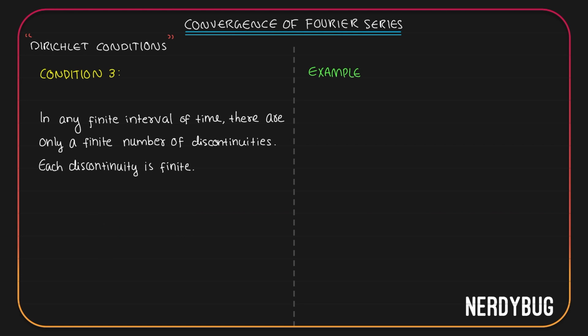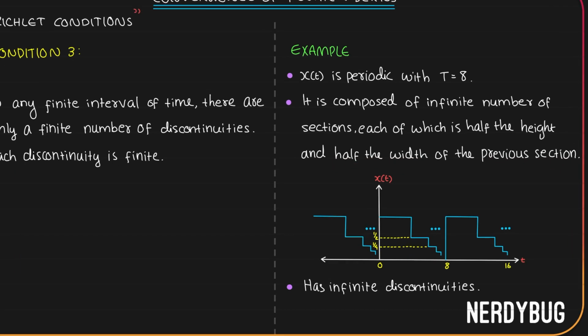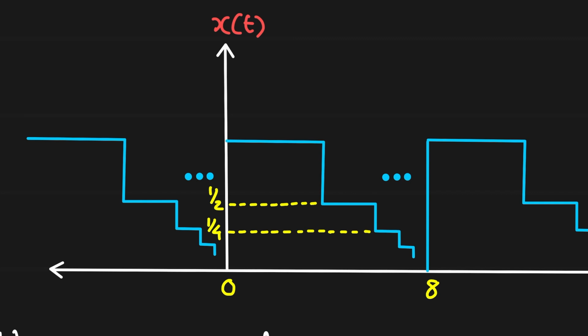Let's take an example of a signal that violates this condition. We have a signal shown over here on the graph. It is called x of t. X of t is periodic with time period 8 seconds. Now, it is composed of an infinite number of sections, each of which is half the height and half the width of the previous section. To understand this, let's take a closer look.